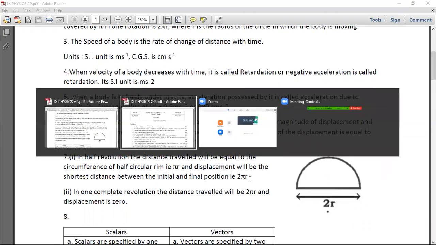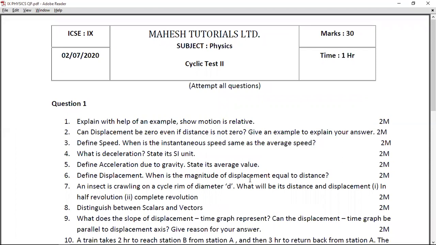Next, question number 8. That is to clearly distinguish between scalar and vector.